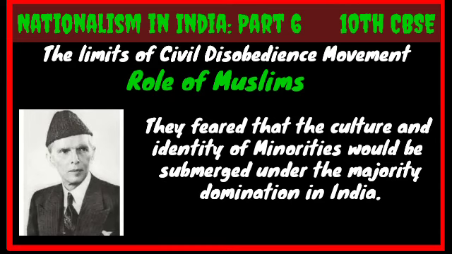So just understand that during the civil disobedience movement, there was Hindu-Muslim disunity in our country. Muslims thought that the Hindus would dominate the Muslim religion and the minorities would be submerged under the domination of these major communities. Congress had a close relationship with Hindu Mahasabha. So Muslims felt separated and it increased the gap between Congress and Muslims. So Muslims did not participate very actively in the civil disobedience movement.